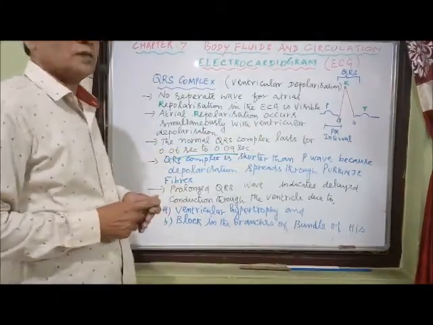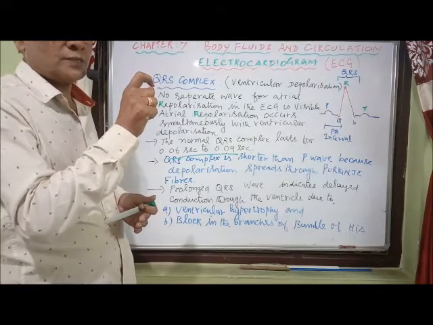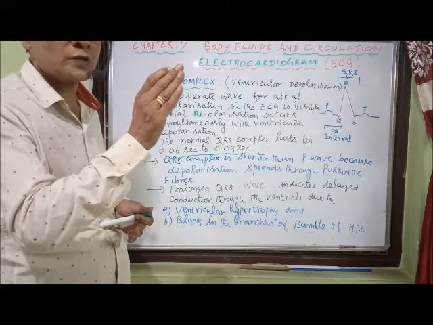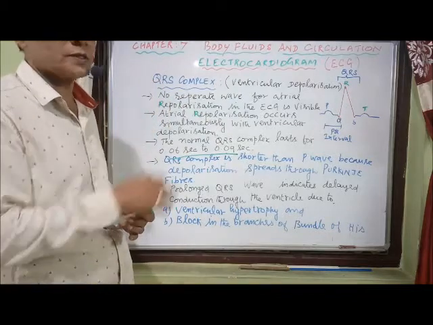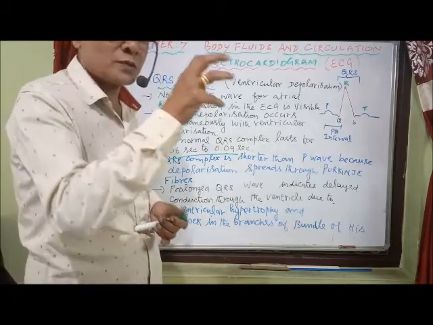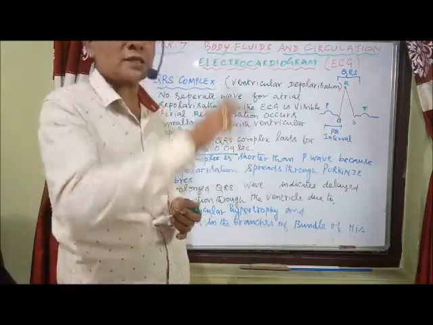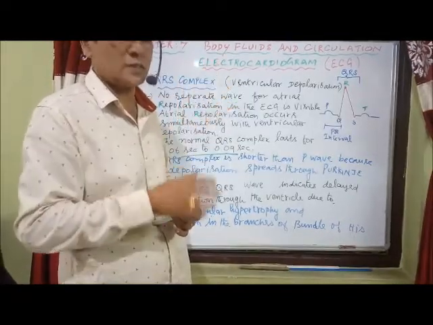Once depolarization occurs in the atria, the impulses spread only through the Purkinje fibers of the bundle of His. That means the impulses are not spreading through the atrial muscles directly to the ventricles. There is no direct conduction of impulses from the atria to the ventricles.